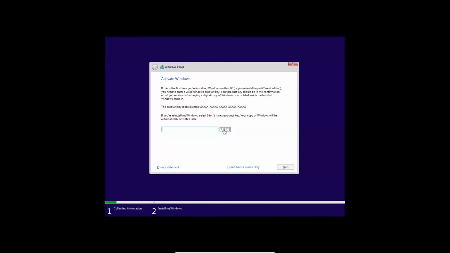Here, if you have your Windows license key, you can enter it here, or otherwise you can select I don't have a product key. Here I select I don't have a product key.